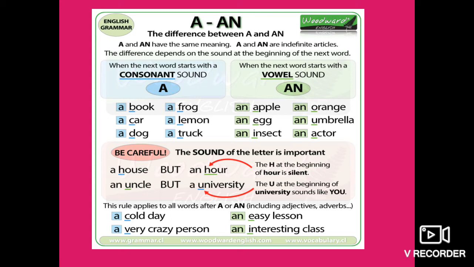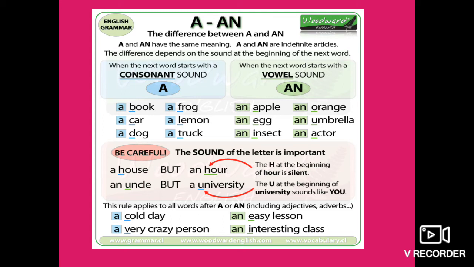Similarly, a car, a dog, a frog, a lemon, a truck. When the next word starts with a vowel sound, the article an is used. For example, an apple. This word apple starts with the alphabet A, and when we pronounce apple, the A sound is coming. So the article an is used with apple. Same is the case with an egg, an insect, an orange, an umbrella, an actor.